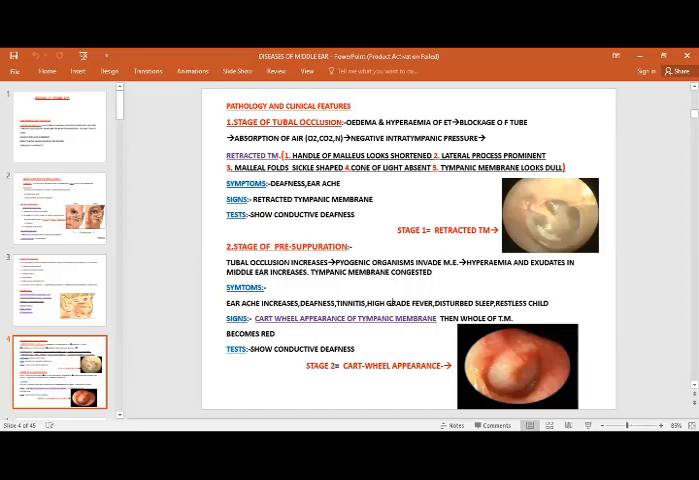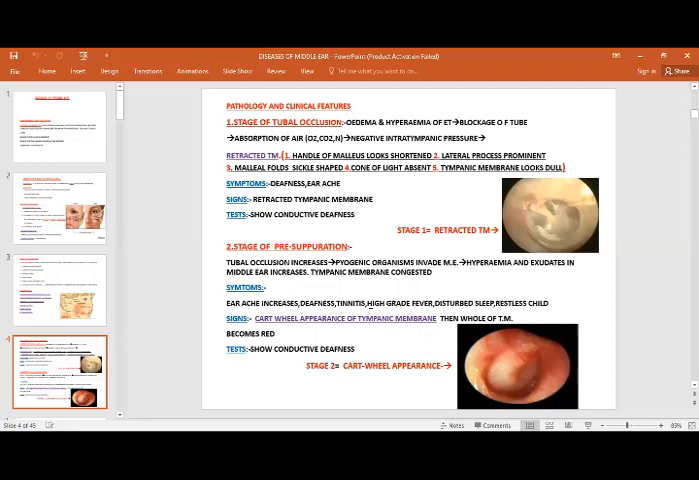Now the stage of pre-suppuration. As you can see, the tubal occlusion increases, and at this stage pyogenic organisms invade the middle ear. There is redness, hyperemia, and exudates in the middle ear. The tympanic membrane will be seen as congested. Symptoms, of course, as the congestion increases, the earache would increase and deafness would increase.